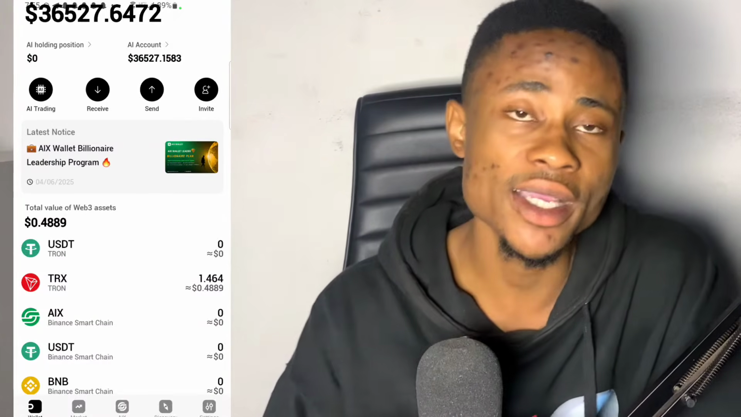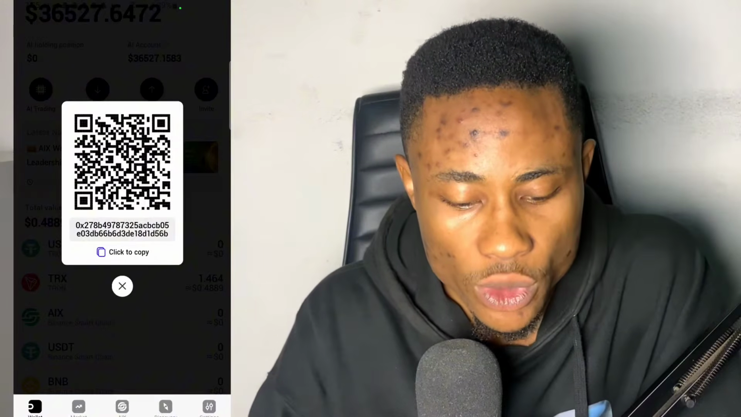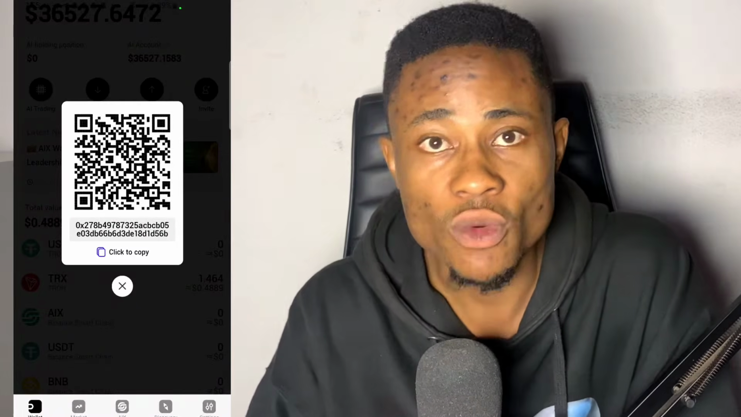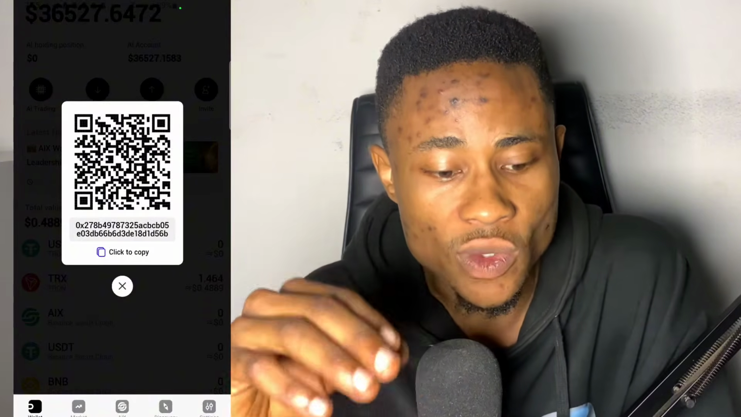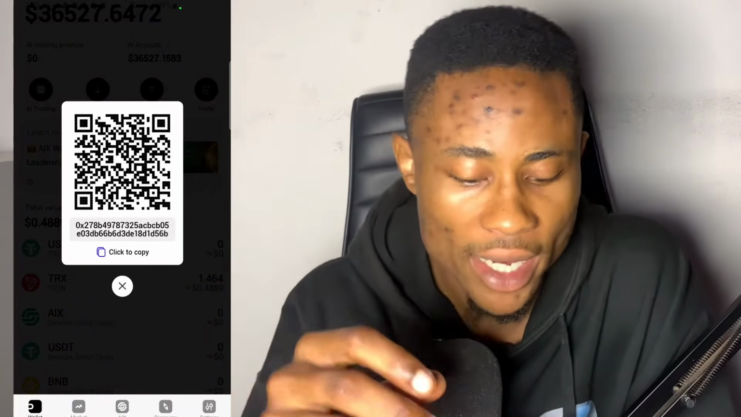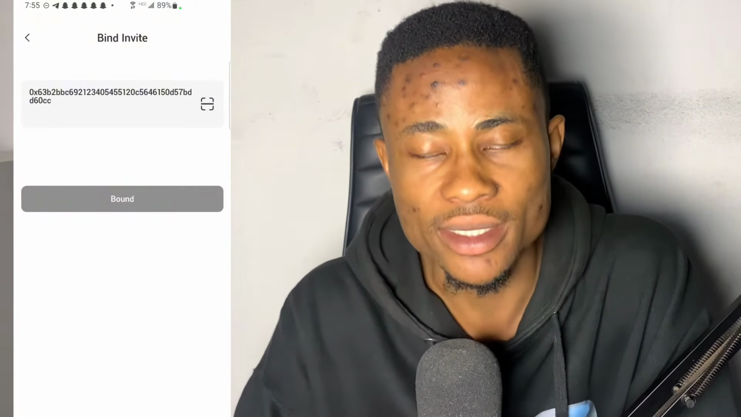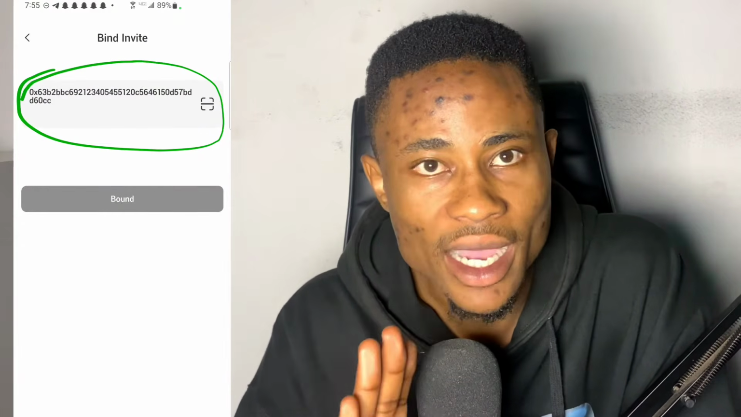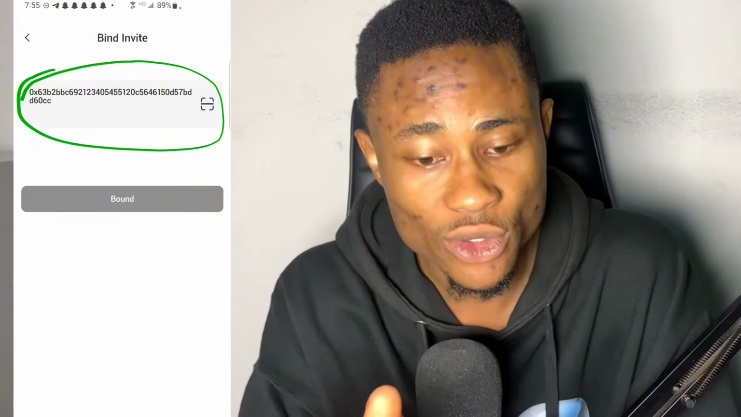Let's start with the invite session. This is the invite. If you click on this invite, what you need to do is copy this BSC address. I will drop the link for this wallet where you can download it, and then it will ask you for your invite. You paste this address to bind. You come to the settings, go to invite bind, and paste it. Once you paste it right here, bind it. That means you have successfully been invited. You can do the same for others when they want to enter this app.